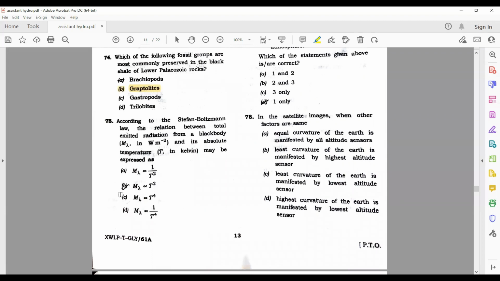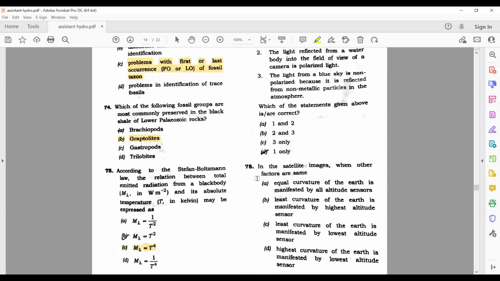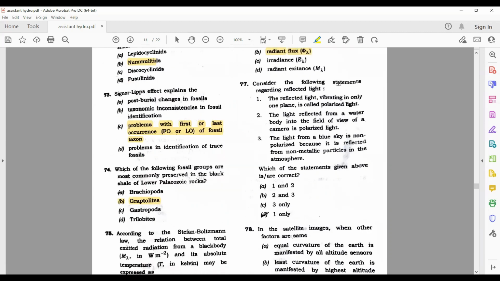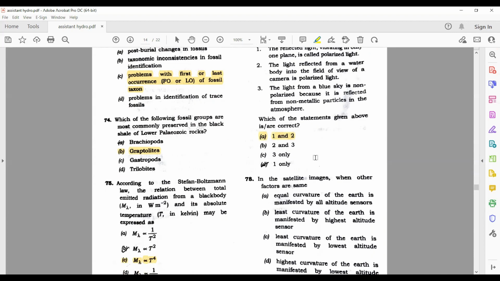Stefan-Boltzmann law. This is T to the power 4. Amount of radiant flux in specific wavelength incident upon a surface per unit area of that surface is known as radiant flux. Consider the following statements regarding reflected light. Okay, the reflected light vibrating in only one plane. Yes, the light reflected from a water body into the field of view of a camera is polarized. Yes. The light from a blue sky is non-polarized. No, it is wrong. So answer is 1 and 2 only.